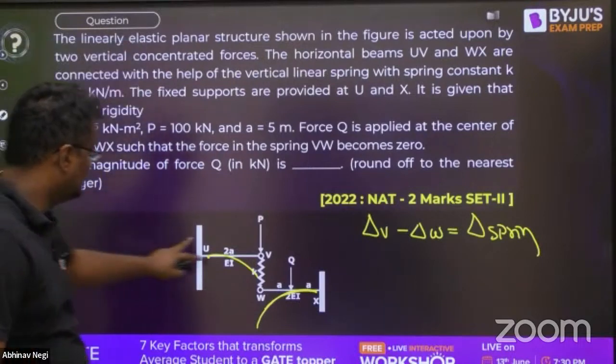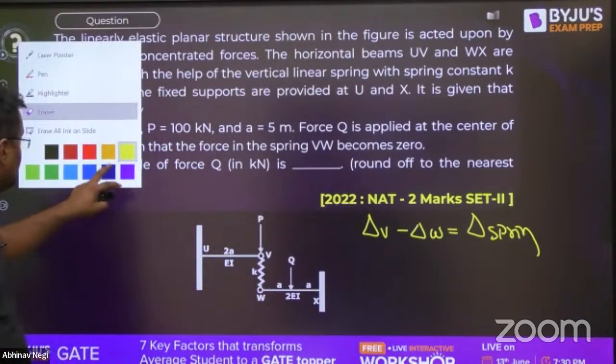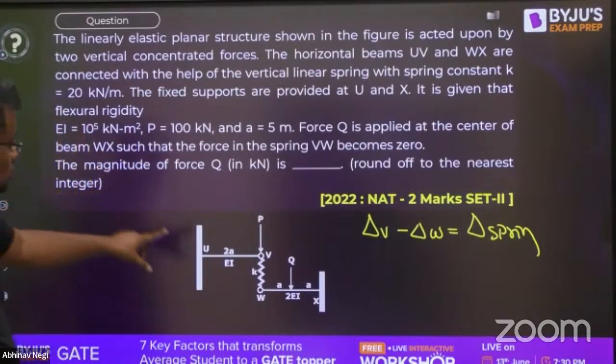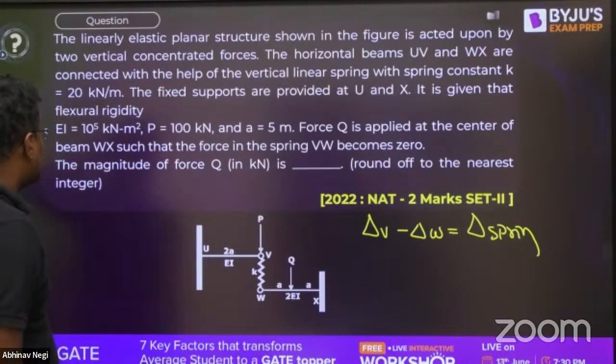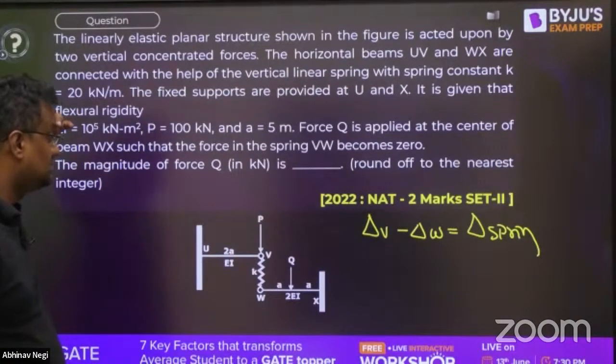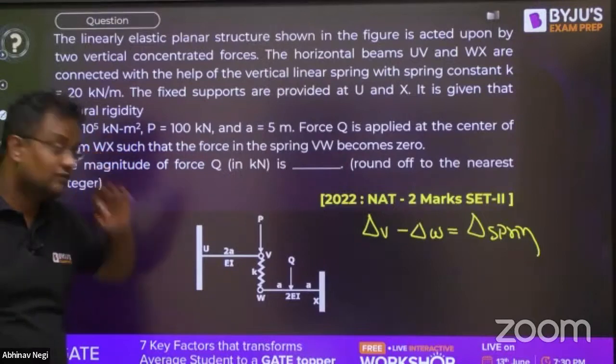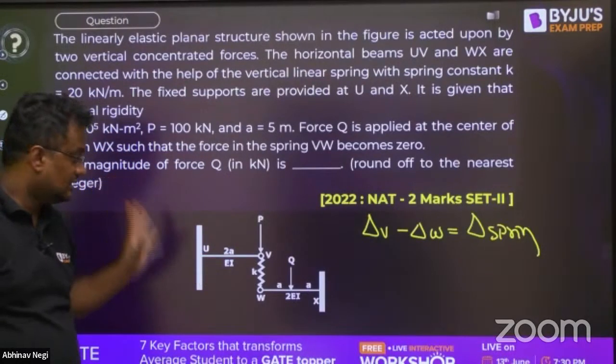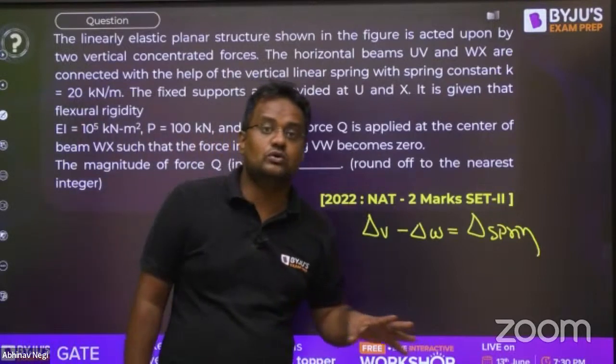What is the condition? That force Q is applied at the center of the beam WX such that the force in the spring VW becomes 0. Force in the spring 0 means that the deflection of this point P and the deflection of this point W both have to be the same.